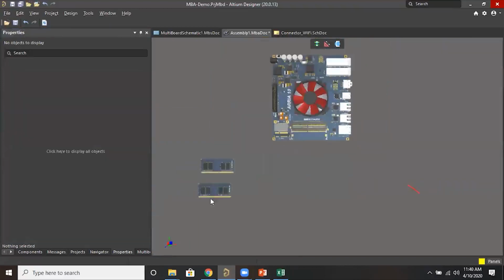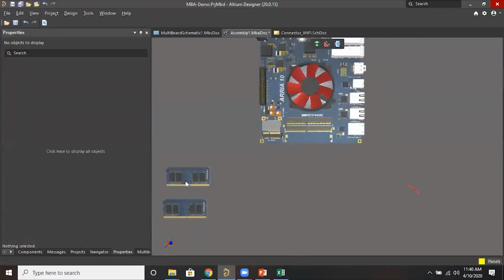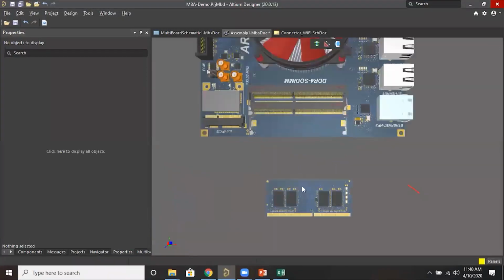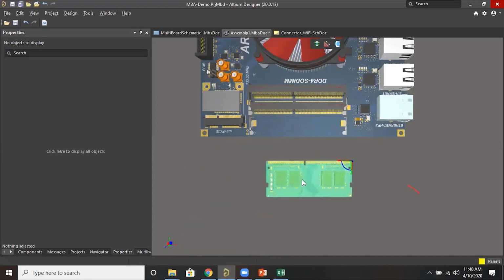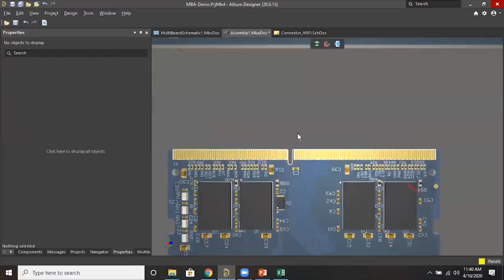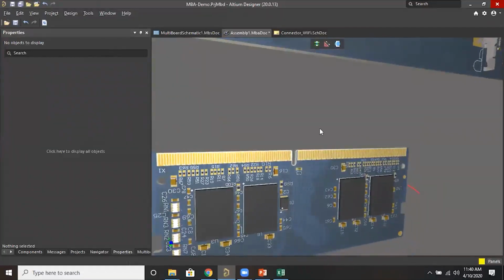The same way, these two PCBs also can be mated with these connectors. First you have to click that and then move. Before, in the 19 version, you had to lock one PCB and only then could you move this. Just select this, and if you want to rotate it like this, only then you'll get it. Now this is the mating. Same way, select the mating mode, select the face.